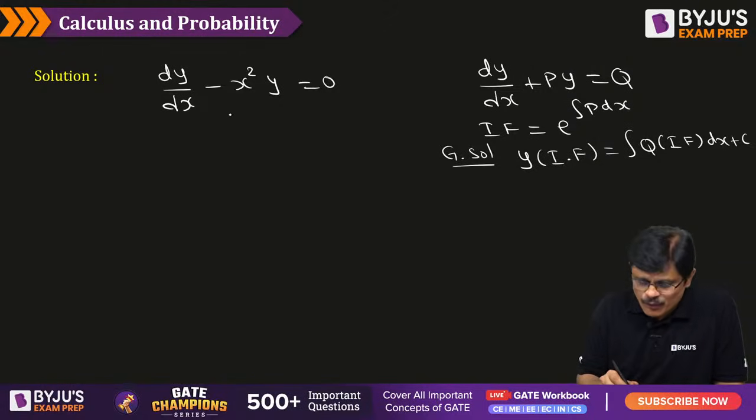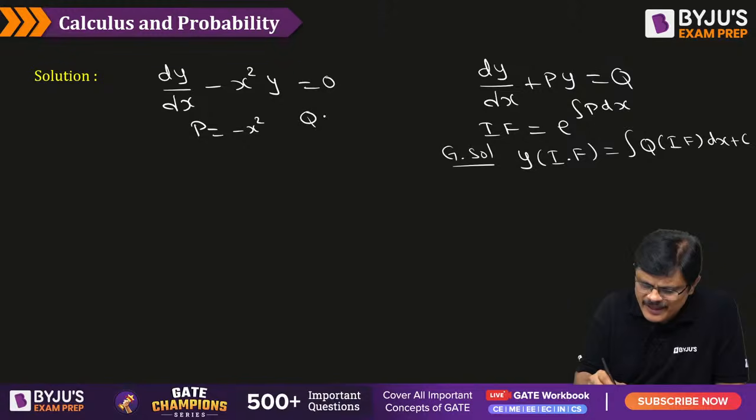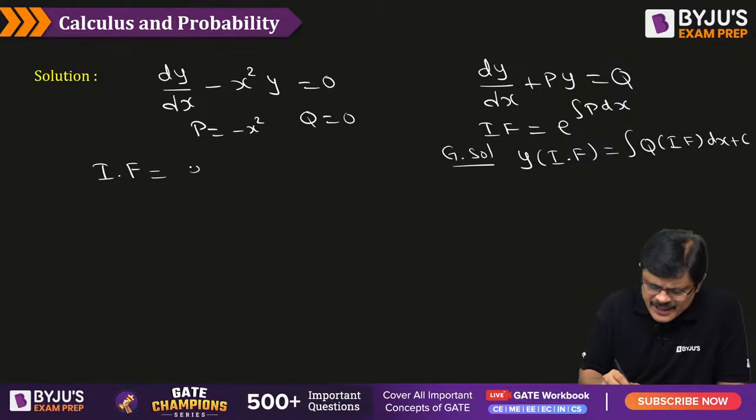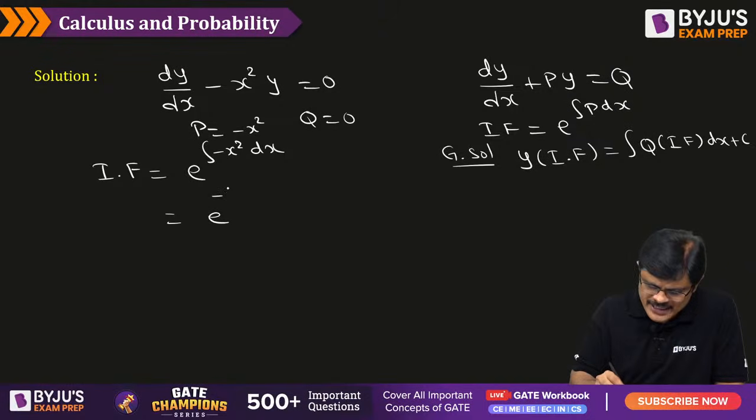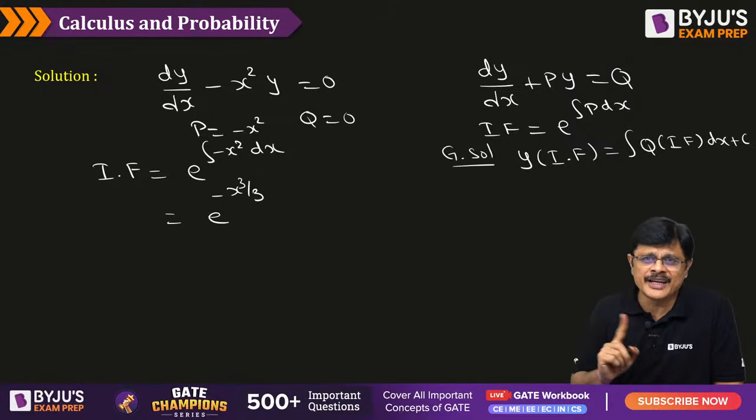Now you got it. So what is p here? P here is minus x square. Q part is 0, my dear friends. So first let us find out the integrating factor, which is e power integral minus x square dx. So what is it, sir? It is e power minus integral of x square, which is x cube by 3. So it is e power minus x cube by 3, my dear friends. Don't use any constant of integration for integrating factor.